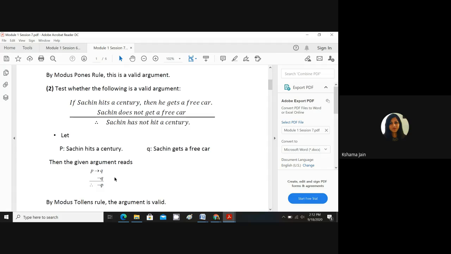Now, to check its validity, we will see. Yes, there is a modus tollens rule, which says if P implies Q is true and negation of Q is true, then negation of P is true. So directly we can write by modus tollens rule, the argument is valid. Okay, so first of all, you should understand how to write propositions, how to convert these word problems into symbolic problems, and then later on, you will start understanding how to find out the valid argument.